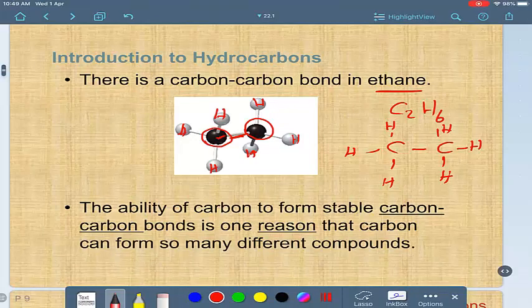This is ethane and this is a hydrocarbon. If you have a stable carbon bond like this, it is the reason that makes the carbon stable and it can form different compounds.